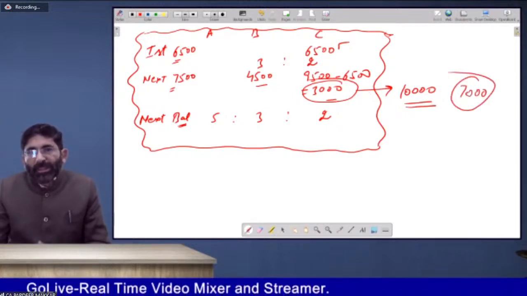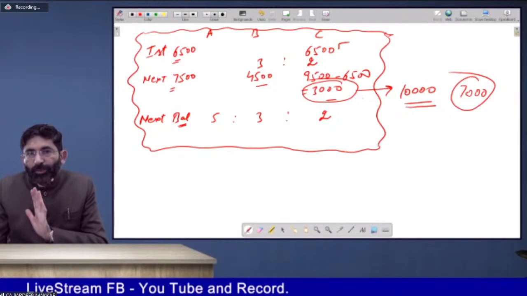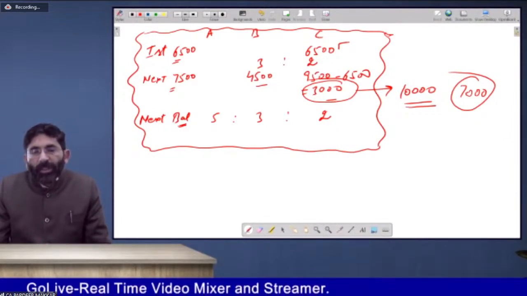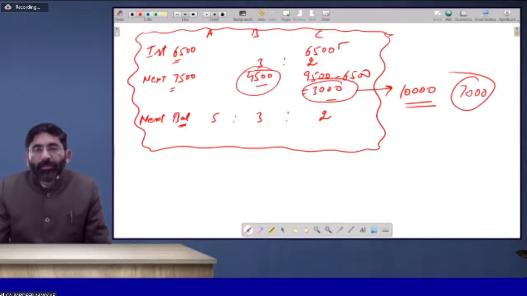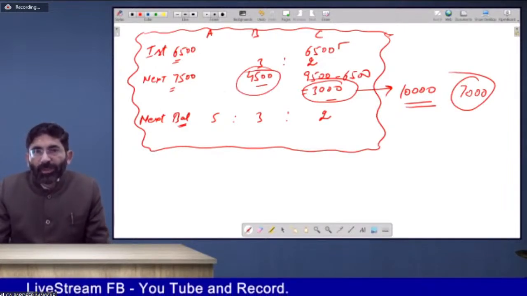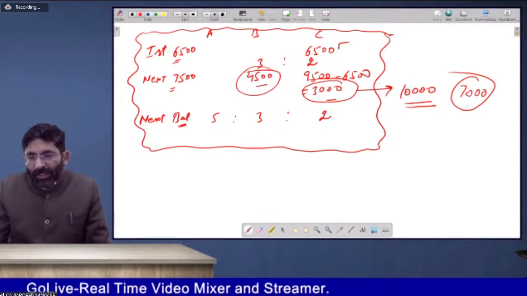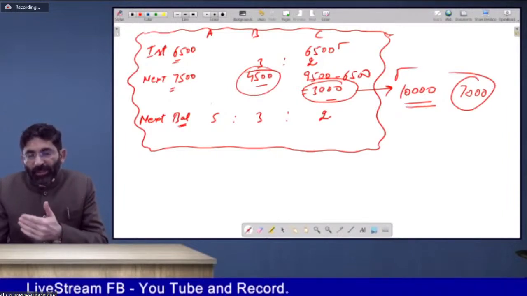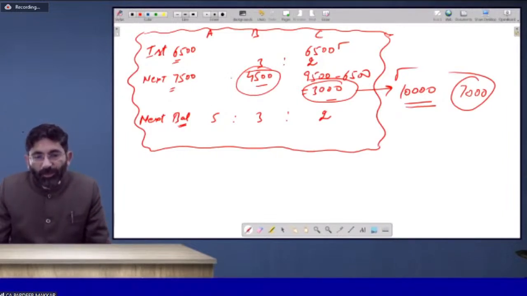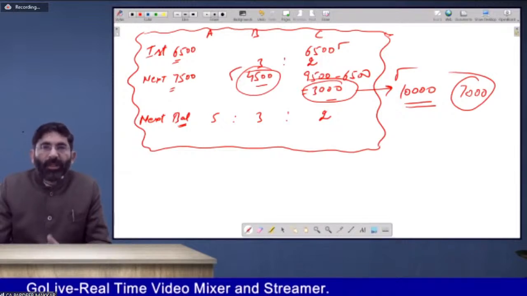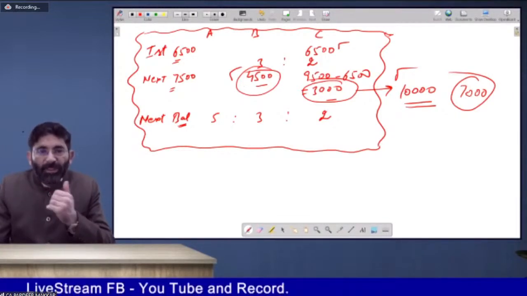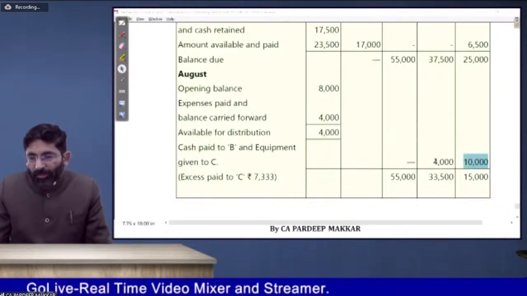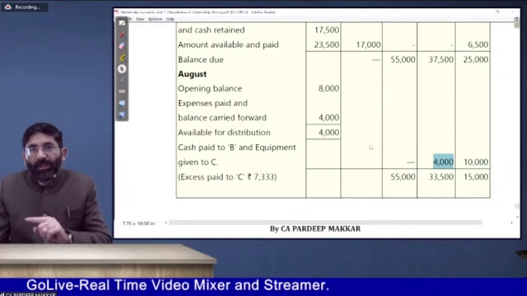So that is a separate issue now. It means we need not pay any amount to C. Instead, we will make payment to B only, because B has surplus capital up to rupees 4,500. C has been settled, but B is not settled. Even C is overdrawn, so we will discuss that in the next line. But before that, we should clear this amount also. This amount will be paid up to 4,500 to B only. First of all, you have to satisfy B. So they have made payment to B for rupees 4,000, yet 500 is yet to be paid to B.